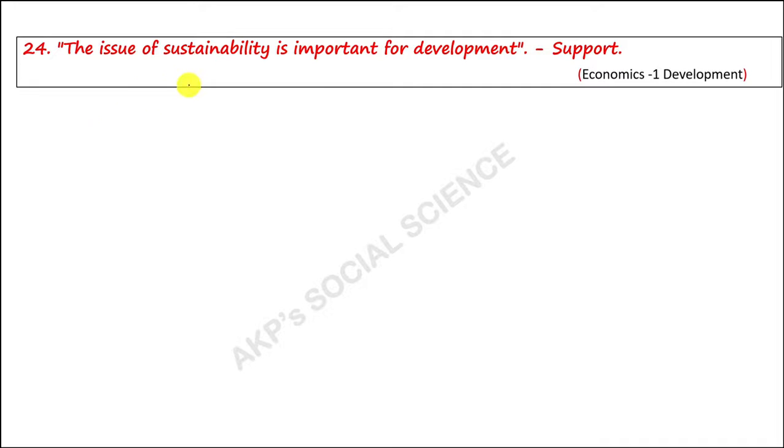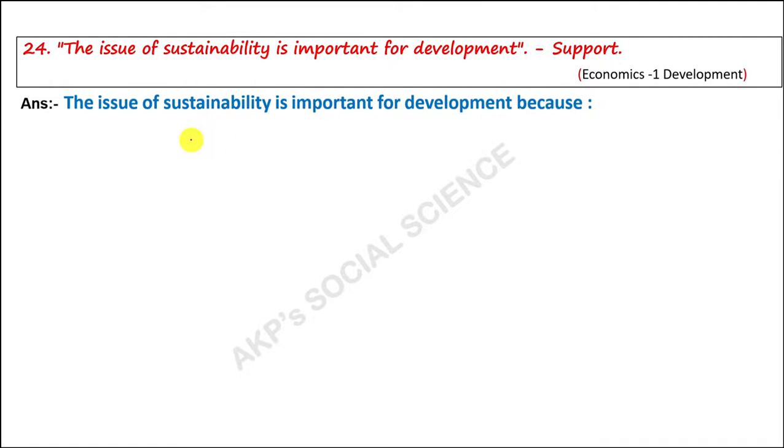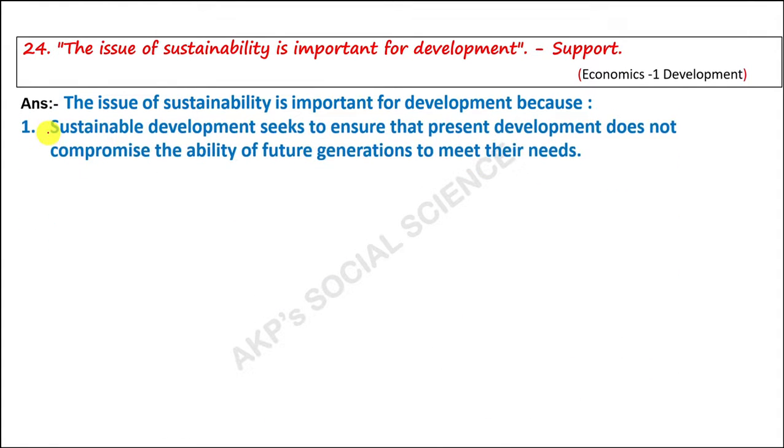Next question. The issue of sustainability is important for development. Support. The issue of sustainability is important for development because 1. Sustainable development seeks to ensure that present development does not compromise the ability of future generations to meet their needs.